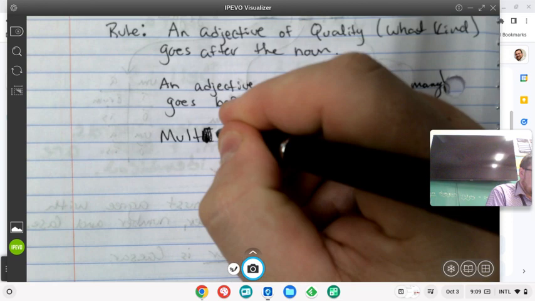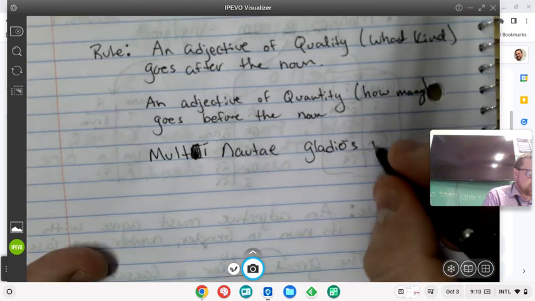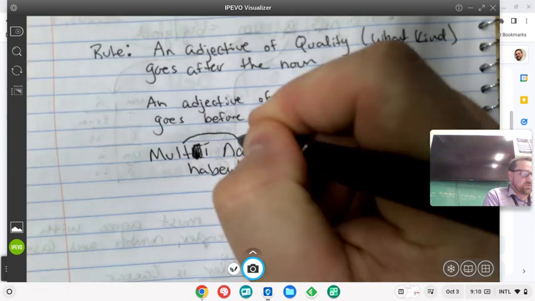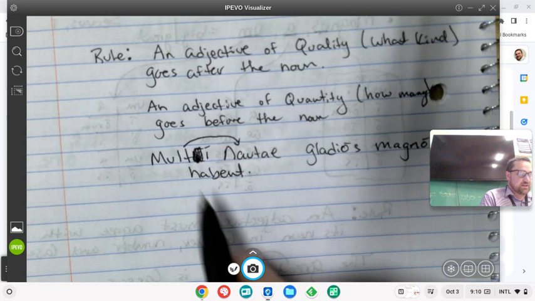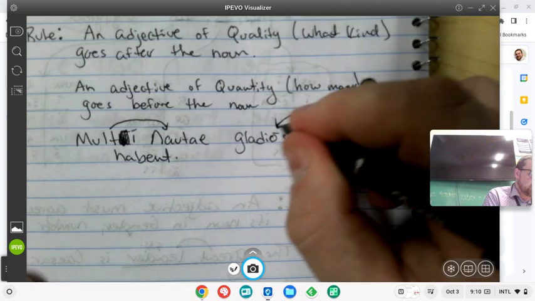Multi nautae, many sailors, gladios magnos habent. Many sailors, there's an example where our adjective is going before our noun, because it's an adjective of quantity. Gladios magnos, there's an example of an adjective of quality, which tells what kind of sword, big swords, they have.